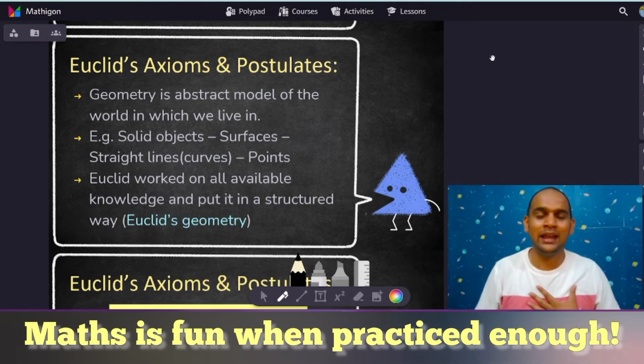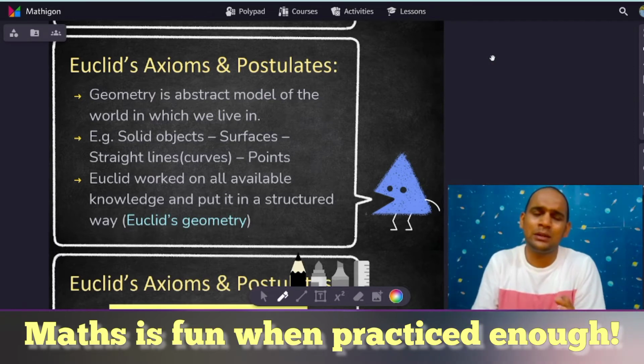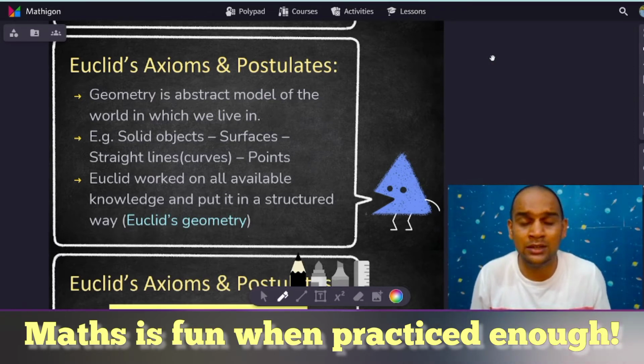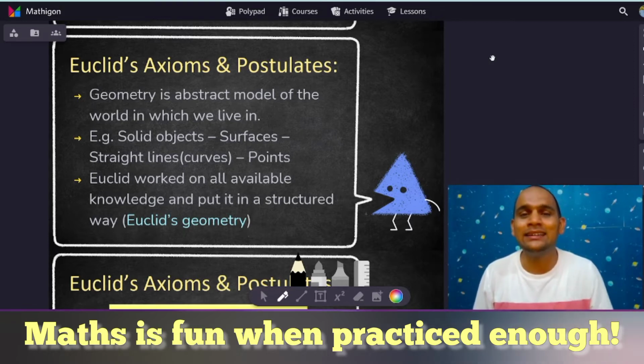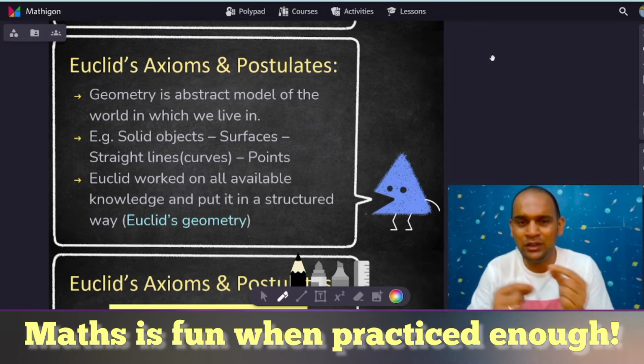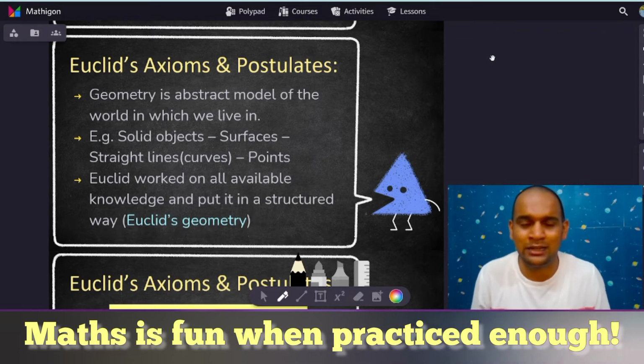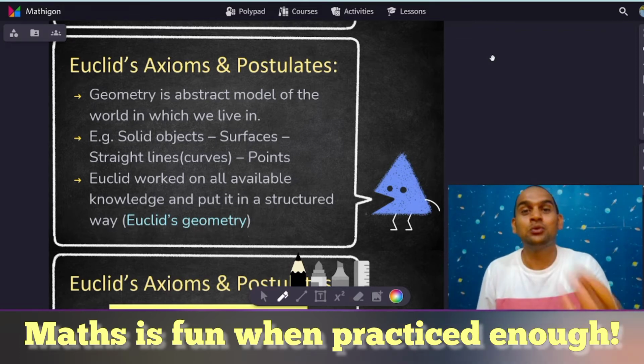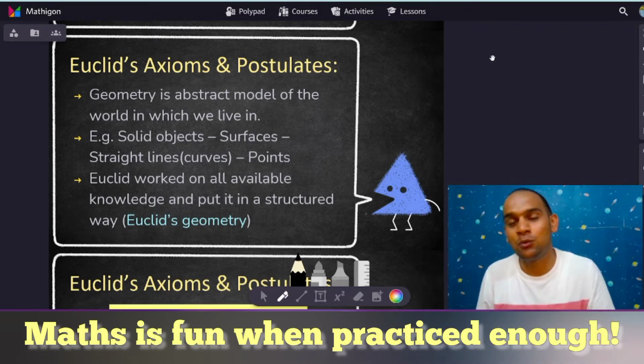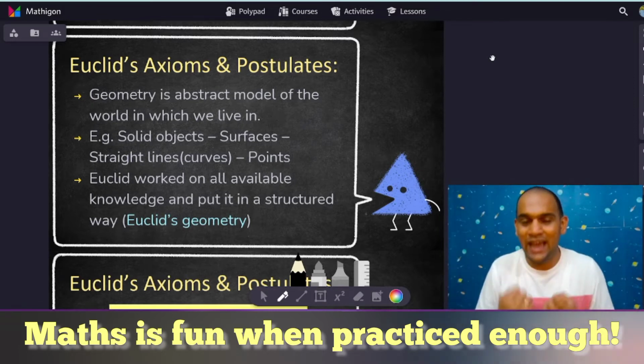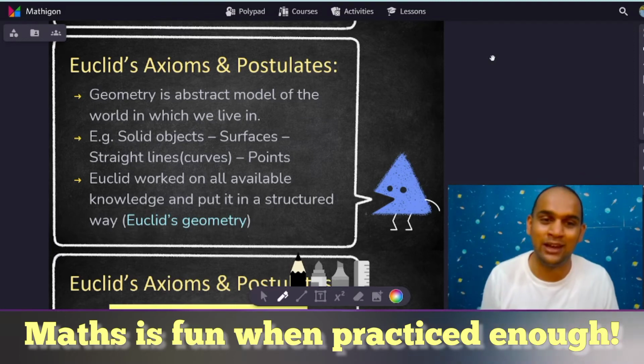And that is why, after reading some things about polygons and quadrilaterals, which we have already studied in class 7th and 8th, in ninth, once we are moving towards pure mathematics, it is important for us to understand what the principles involved are, and how whatever we have right now has developed.